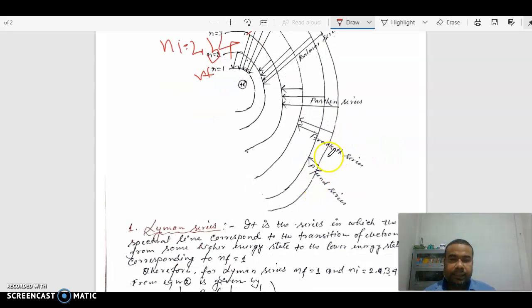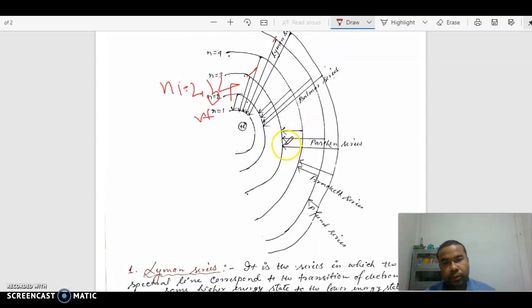And Brackett series, when the transition of electron takes place from some higher energy level to the lower energy level corresponding to NF equal to 4, that is called Brackett series.